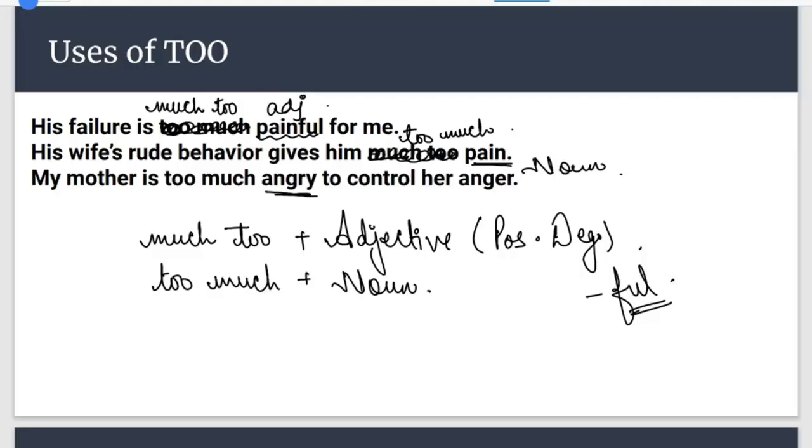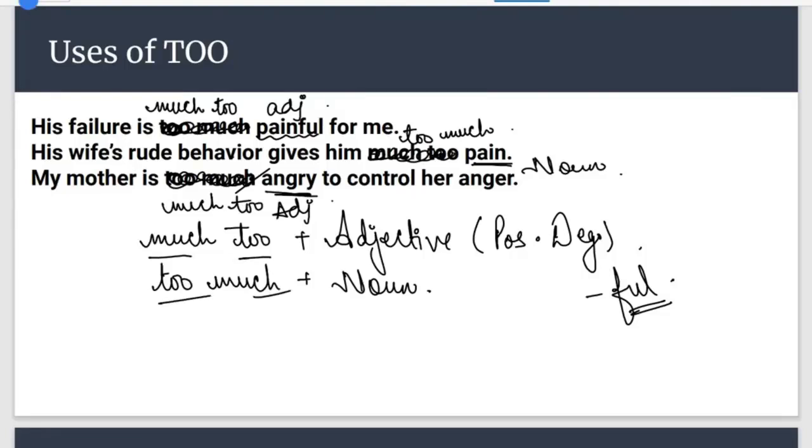In this sentence, angry is what? Adjective or noun? It is adjective. Very good, Tilak. So it is adjective here, so too much will be replaced with much. Very good. So this is the right way to use much and too in a sentence. I hope this is clear to all of you.